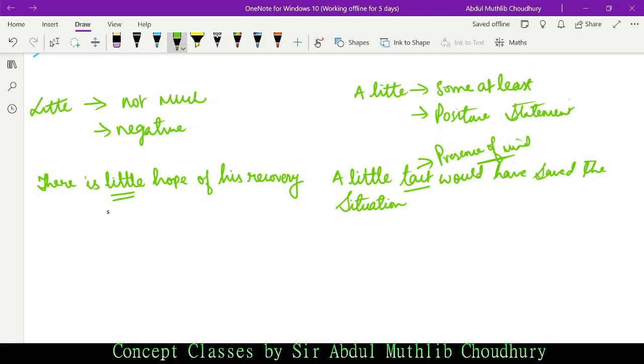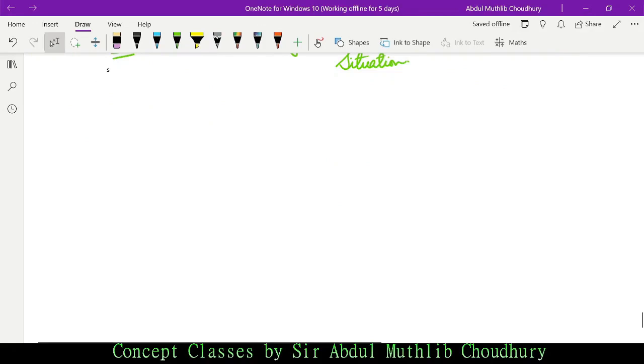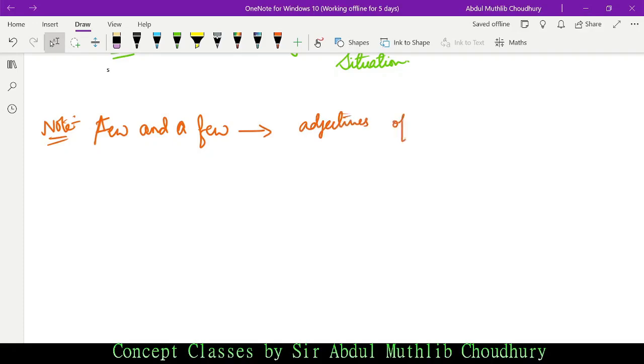It is positive, because the statement says that if someone uses their presence of mind, they can come out of their situation at ease. This is the usage of little and a little. Always remember, let me just write it as a note: few and a few are adjectives of number.